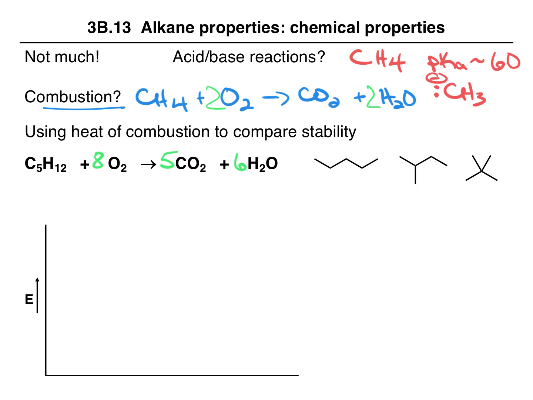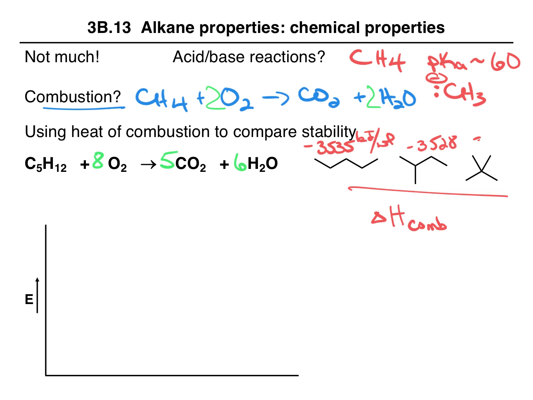Now, in Gen Chem, you probably looked at ways to calculate the delta H, the heat of reaction. In particular, we can use the delta H of combustion to give us information about our compounds. These reactions are exothermic, and if we measure the heat of combustion in something called a bomb calorimeter, then we find that pentane has a delta H of negative 3535 kilojoules per mole. 2-methylbutane is negative 3528, and